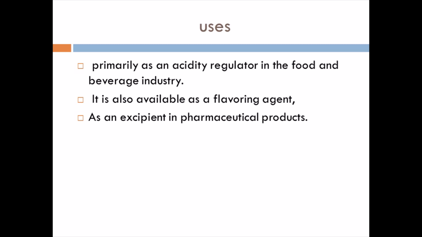Let's see the uses. The basic use of succinic acid in the food industry or in the beverage industry is as a pH regulator, or acidity regulator. This is the prime important use of succinic acid. The next use is that it is also used as a flavoring agent and an excipient in pharmaceutical products. In a general way, all these acids will have a sour taste, like tamarind, acidic in nature, sour in taste. For that reason all these acids will be used in food industries as flavoring agents.